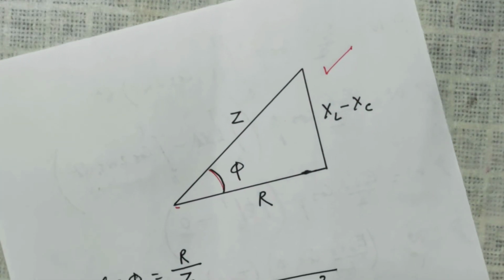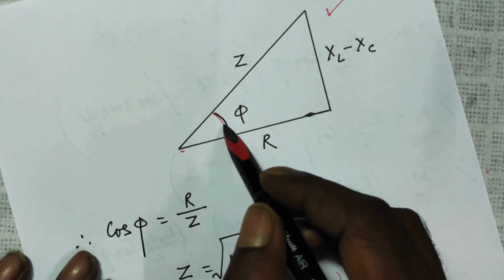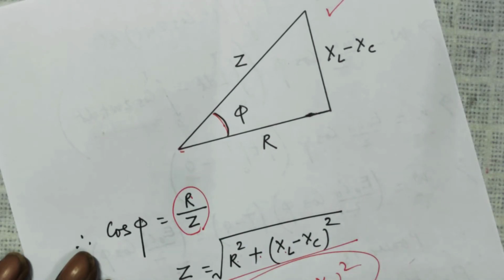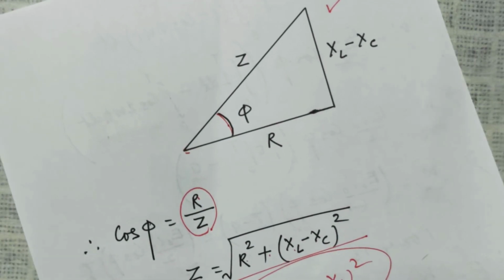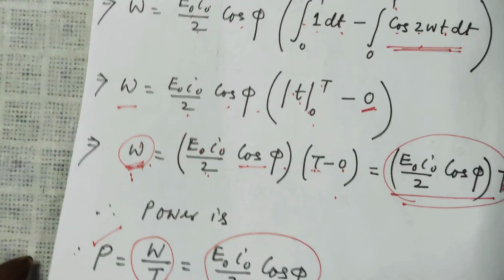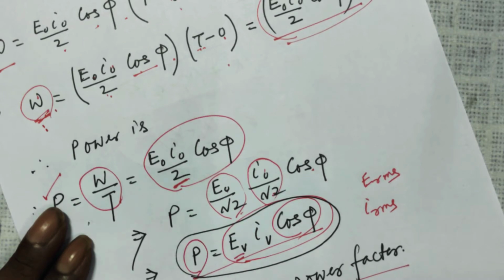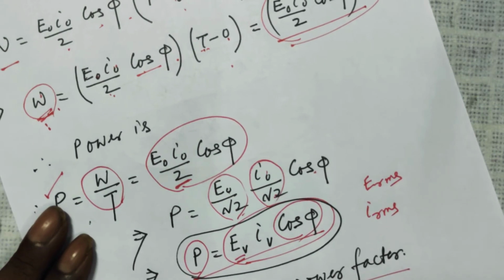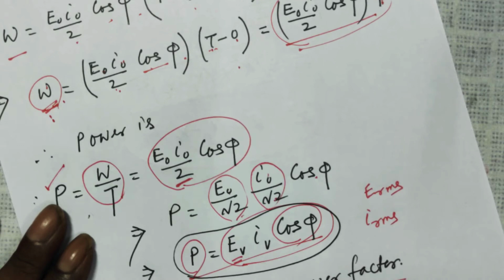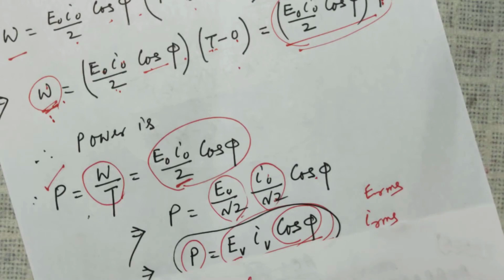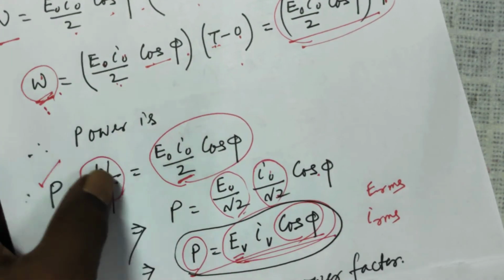So from here, cos phi, cos of this angle, is the base over hypotenuse, that is R by Z, where Z is equal to this. So this is your final expression for power consumed in a complete cycle if there are three elements R, L, C in series. Using this expression only, you can find out the power consumed.